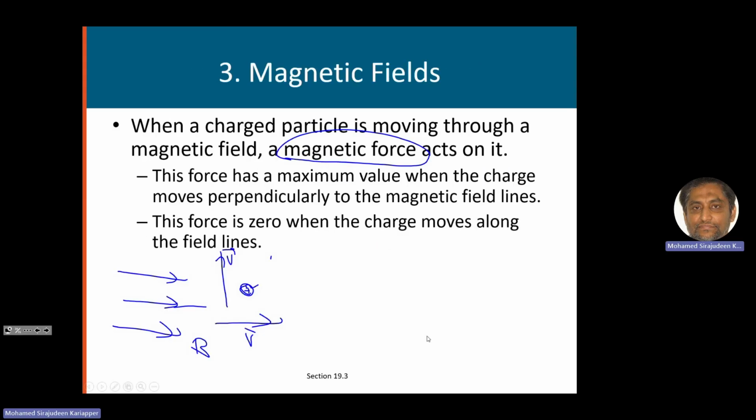Section 3. So we are talking about the magnetic field. When you keep a charge in a magnetic field and make it move or give it a certain velocity, that charge will experience a force. When the direction of the velocity is perpendicular to the magnetic field, the force will be maximum. When the direction of the velocity is parallel to the magnetic field, the force will be 0. In between 0 and 90, we'll have an in-between value.